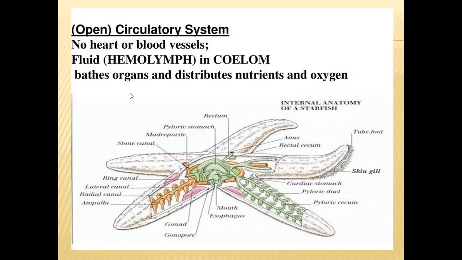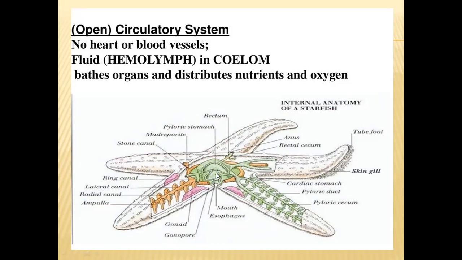And in echinodermates also, the circulatory system is called the water vascular system. Here no separate blood circulatory system is developed. In this also, hemolymph will be there. Water vascular system is a different one. In this also, open circulatory system will be there.